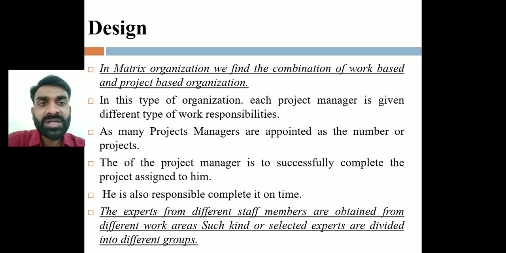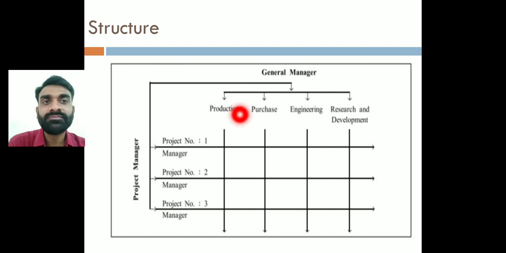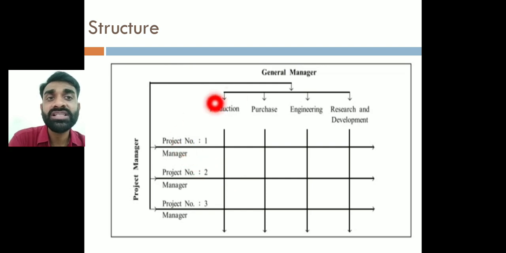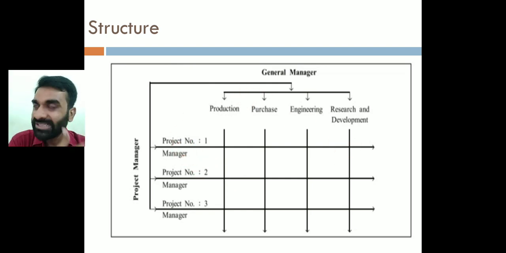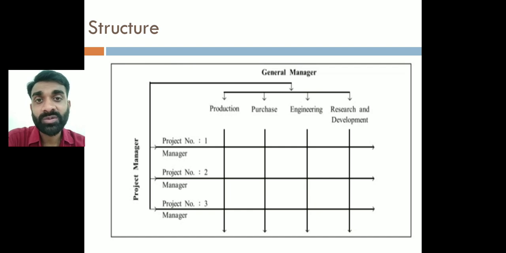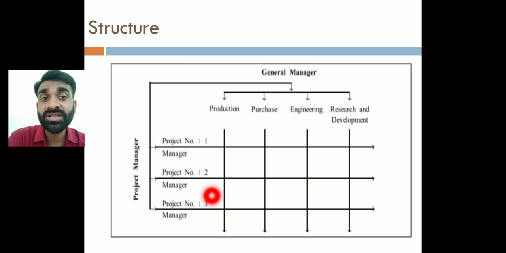Okay, so the experts from different staff members are obtained from different work areas. Such selected experts are divided into different groups, like these people: production, purchase, engineering, research and development. They will be divided into these particular projects, right? See, the main thing is that these people are going to have specialized knowledge, specialized skills. They will have this kind of task assigned to them. And the main thing is simple: they are going to follow the instructions given by the general manager. Project managers, what is their role and responsibility? They need to complete the task within the stipulated time with the particular team that has been assigned.